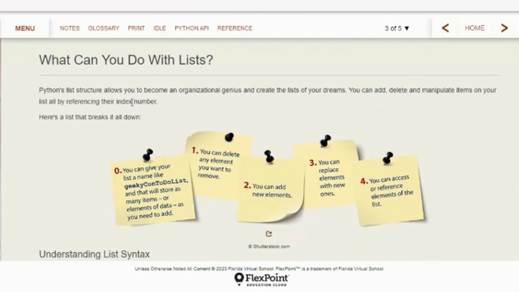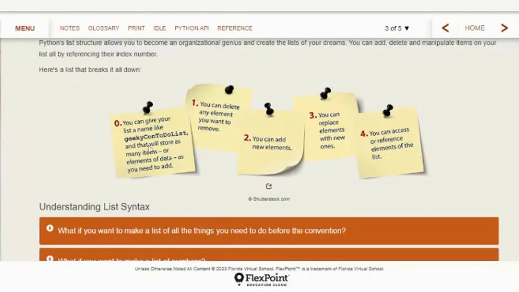Python's list structure allows you to be an organizational genius, or at least a good organizer. So you can add items, delete items, and manipulate items on your list by referencing their index number. And remember, it starts at 0. So let's talk about lists here. So you can give your list a name, like the GeekyCon to-do list. Notice no spaces. It's just a variable. And you can store as many items as you need. You can delete any item. You can add new items. You can replace items with new items, and you can access a reference.